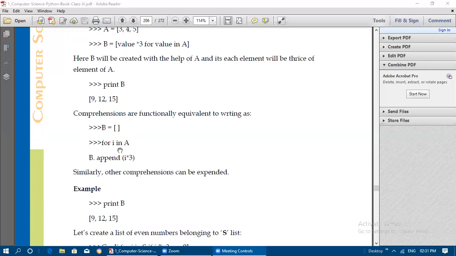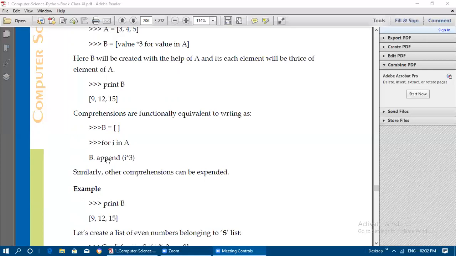So for I in A, that means starting from 0 up to 2 it will go, since only 3 elements are there. B dot append I star 3: the list B is now empty, and with this empty list we are going to append, that is, add elements at the end.